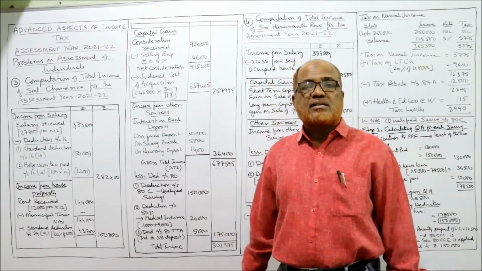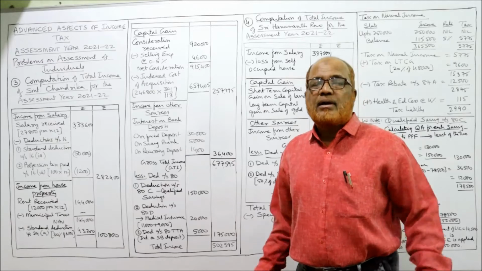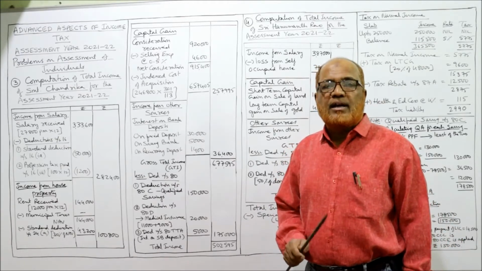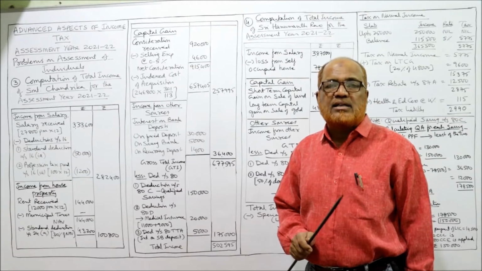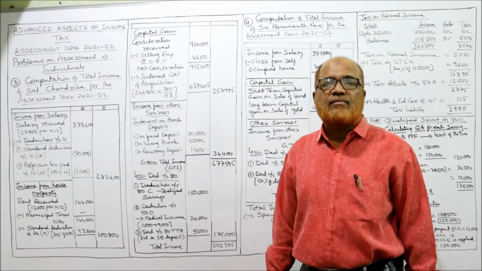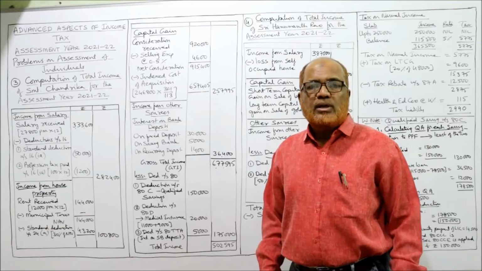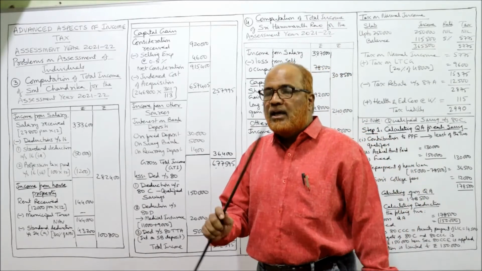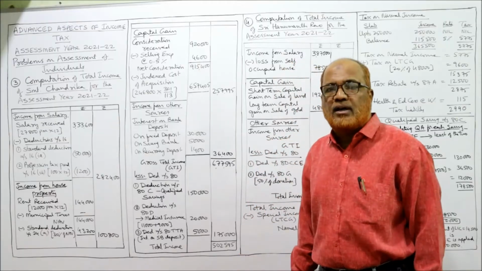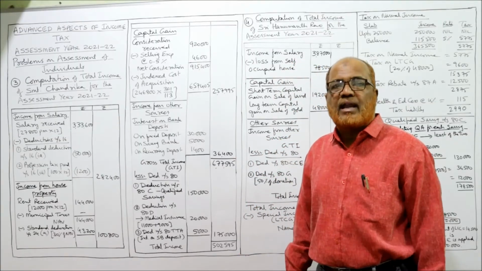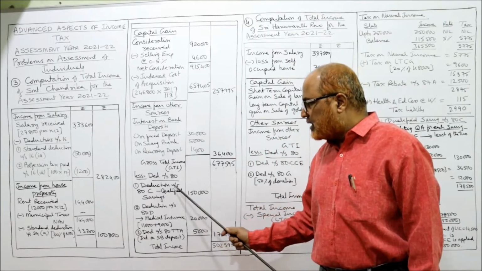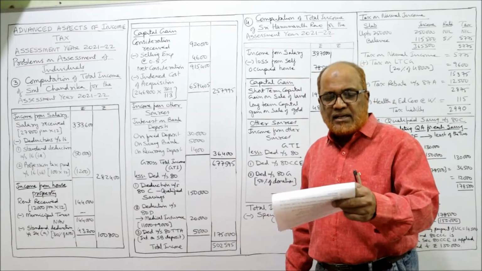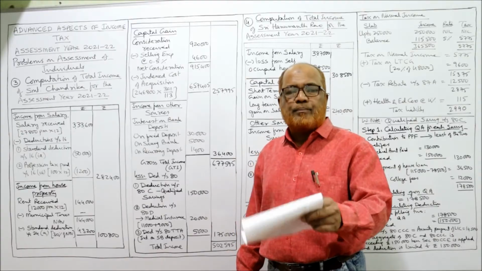80C is the qualified saving, given as 1,61,400. But in the last theory video I explained that the maximum deduction under section 80C is 1,50,000. So even if he saves 1,61,400, he will not get 1,61,400. He will get a maximum deduction of 1,50,000. Next, mediclaim premium.